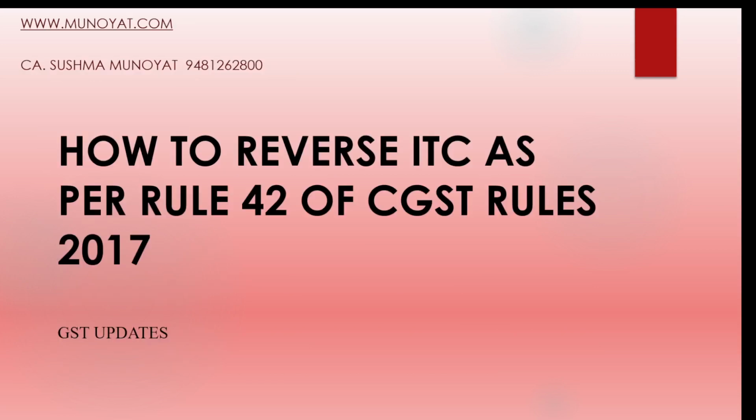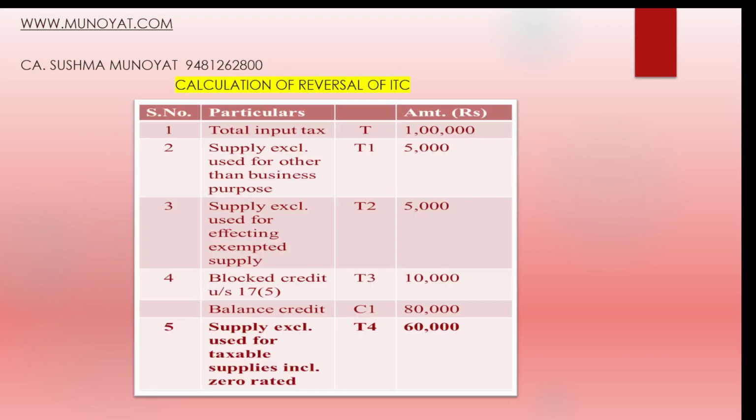How to reverse ITC as per Rule 42 of the CGST Rules 2017. So how can we reverse ITC? In actual, that is explained with the help of a table. For example, if we have total input tax credit of 1 lakh, then in that, we have to reduce supply used exclusively for other than business purpose.